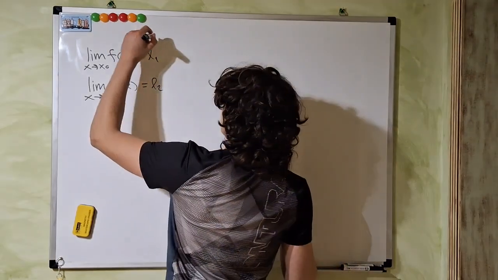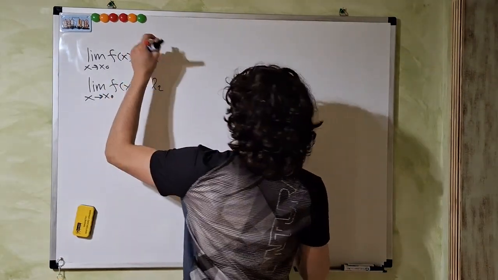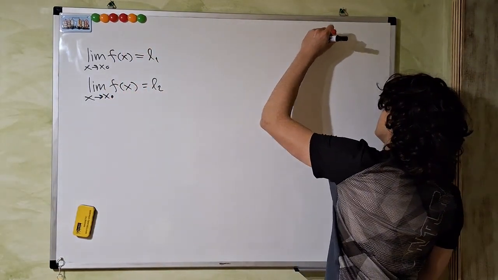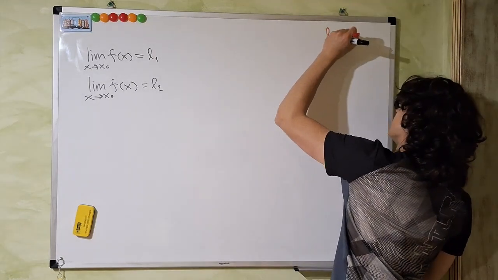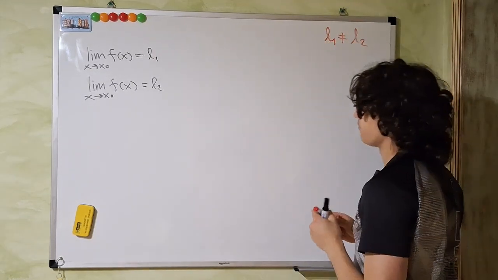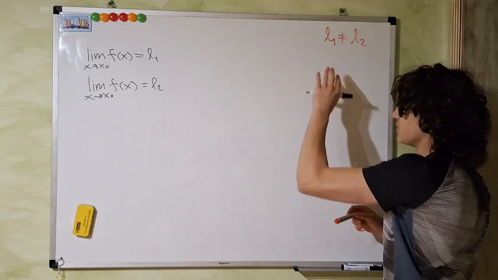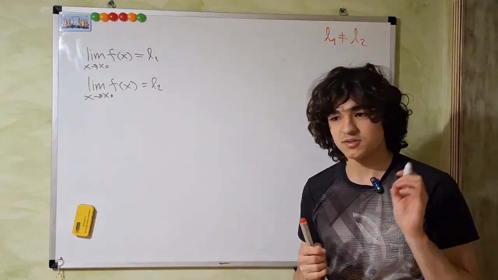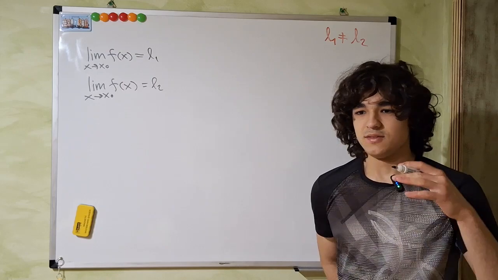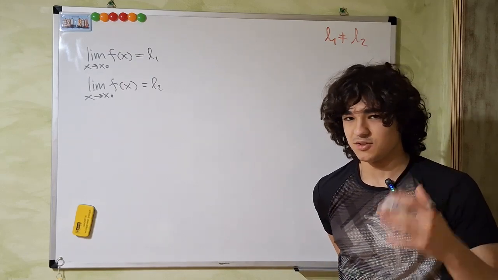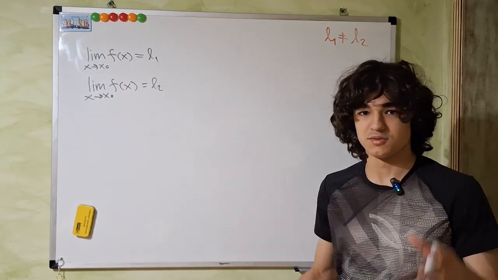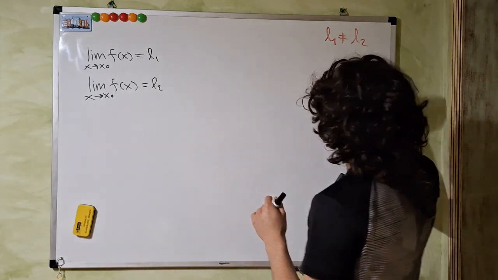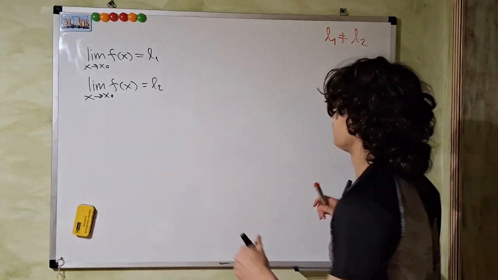Remember, this is the first assumption. I'm writing the assumptions here: L1 is not equal to L2. That's our first assumption in the proof. Always keep track of assumptions, because it's very important to know what you're assuming when you're proving something. So let's keep track of them here.